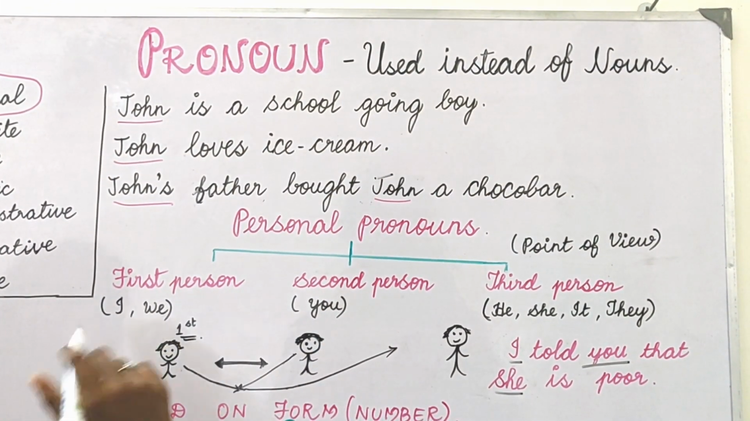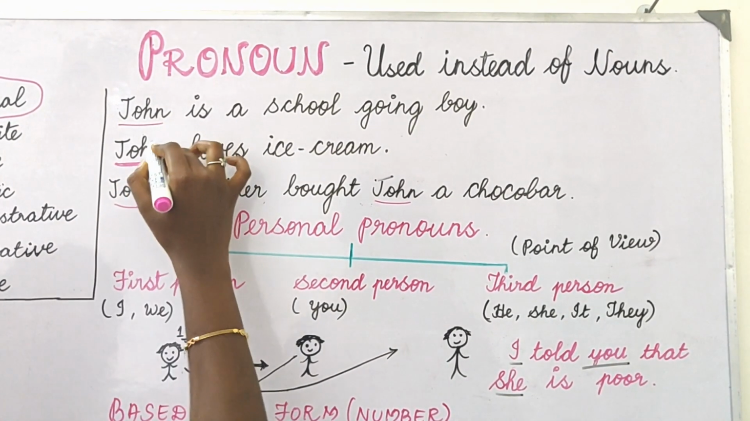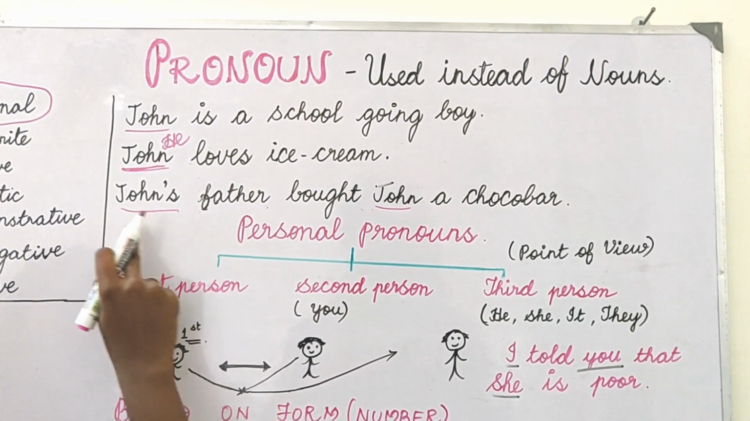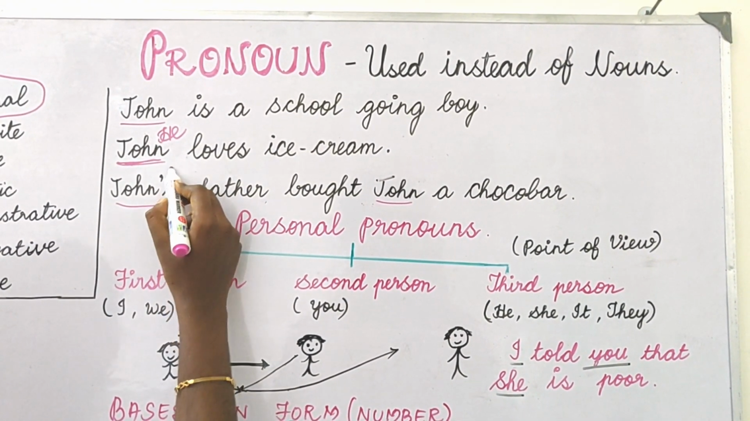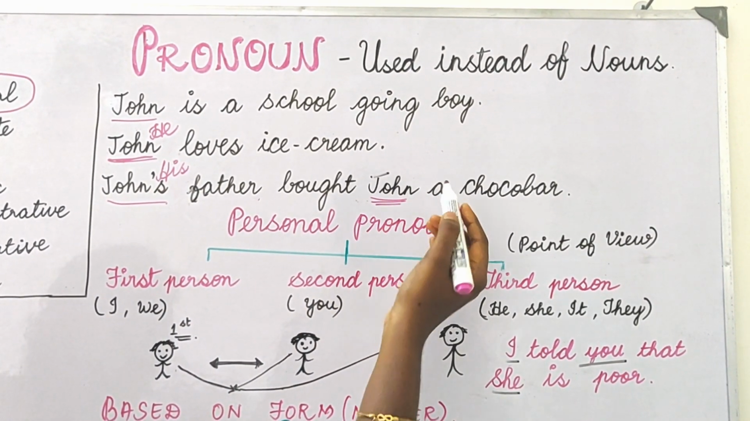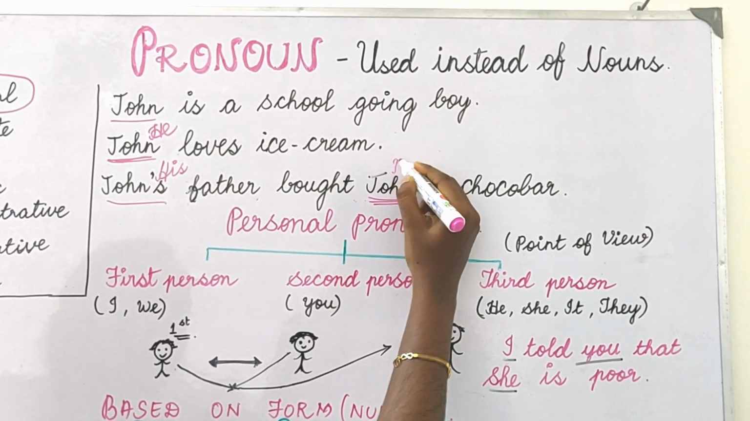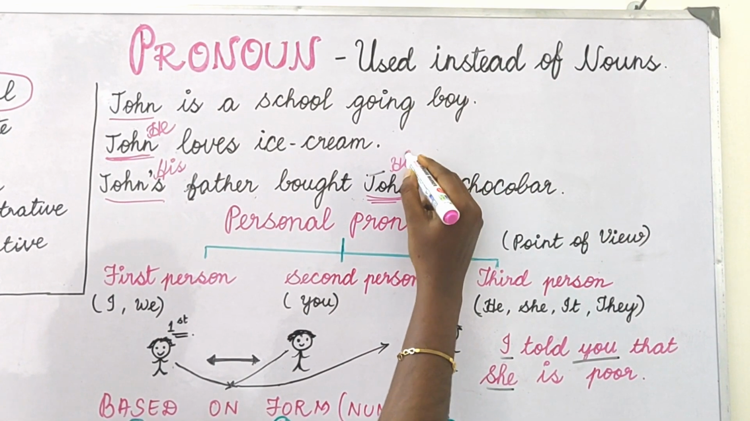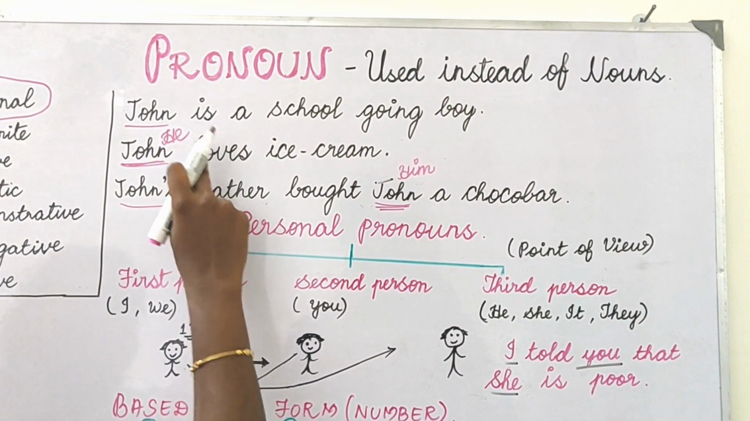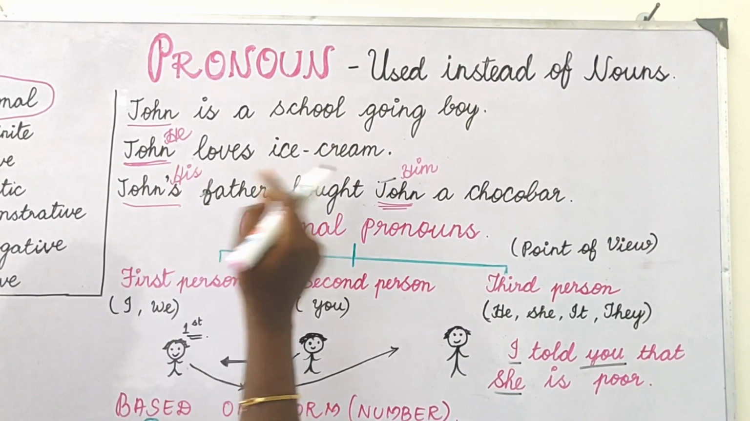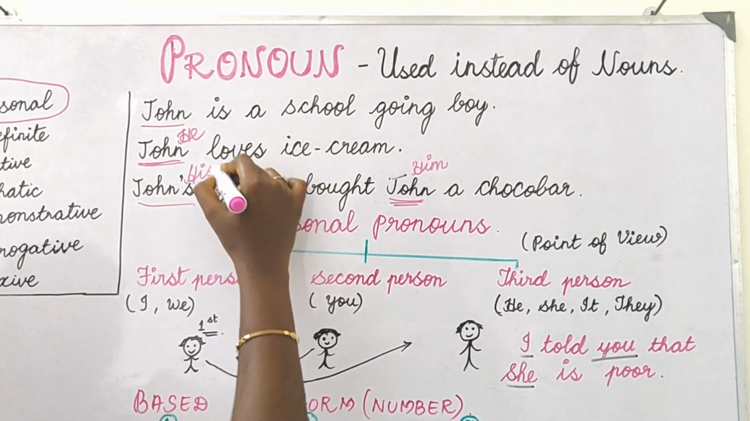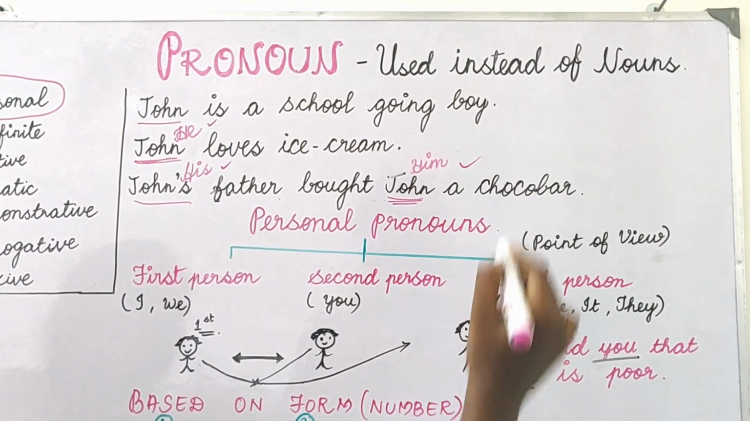John is a school-going boy. Here, I am using he instead of the noun. He loves ice cream. And John's father, whose father? His father. His father bought him a chocobo. So, read it again. John is a school-going boy. He loves ice cream. His father bought him a chocobo. So, we have used he, his and him here.